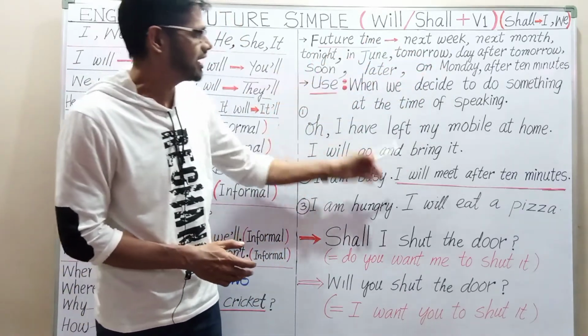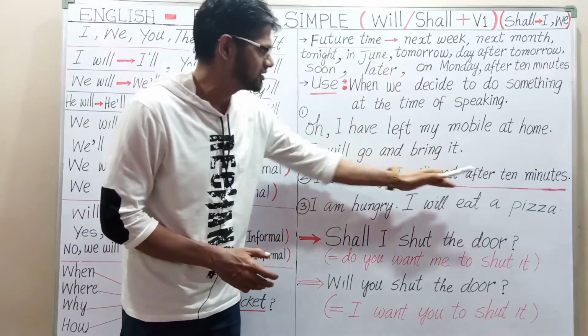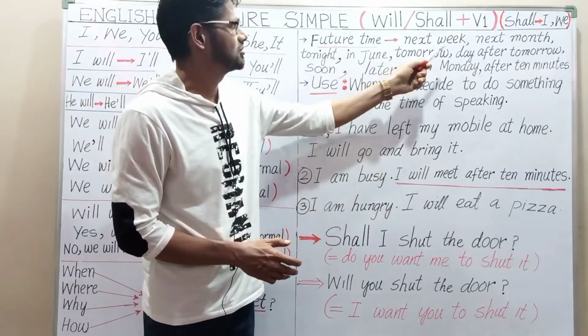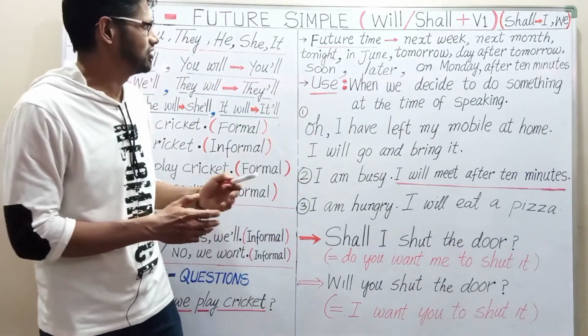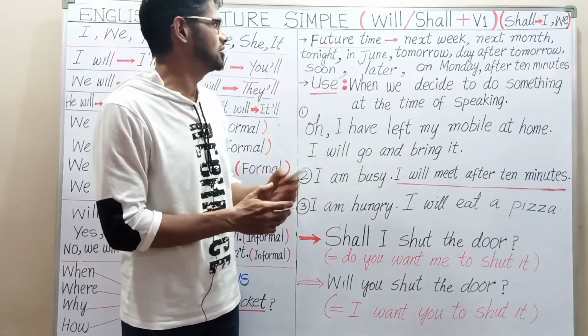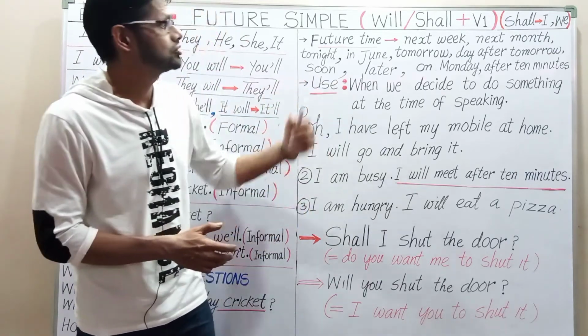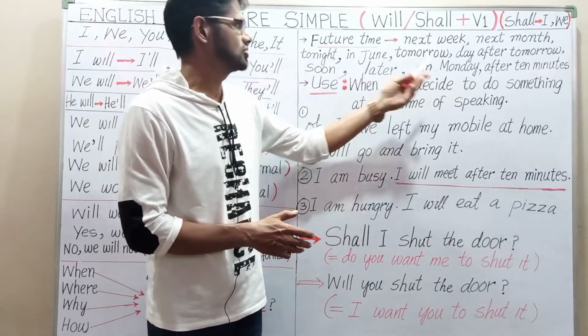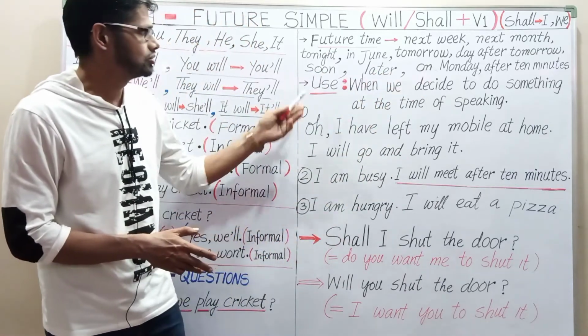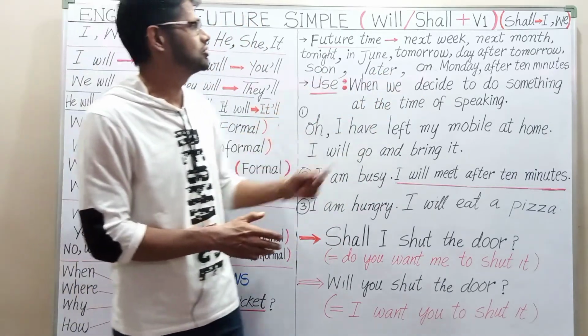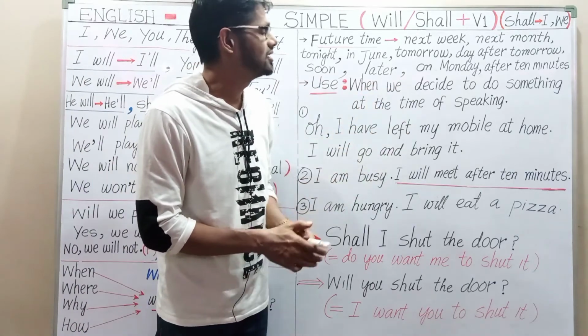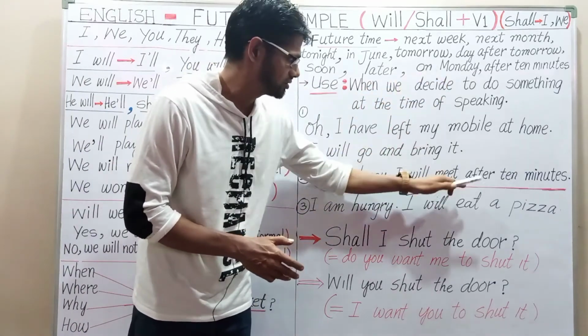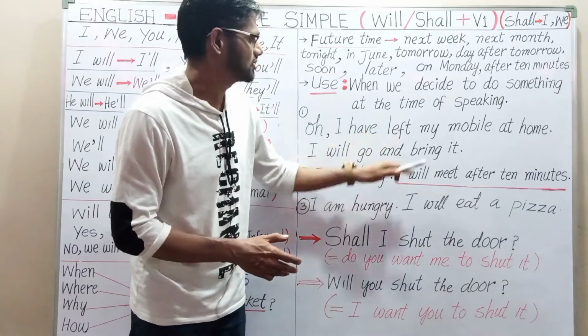I will meet you after 10 minutes. I will meet you next month. I will meet you next week. I will meet you tonight. I will meet you in June. I will meet you tomorrow. I will meet you day after tomorrow. I will meet you soon. I will meet you later. I will meet you on Monday. So these are the time markers or future time.